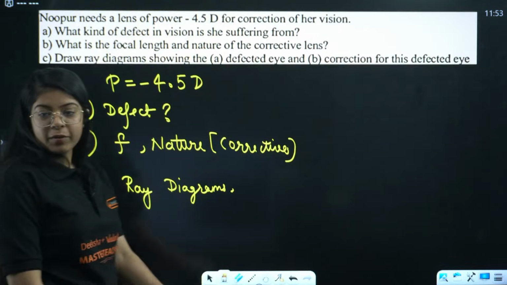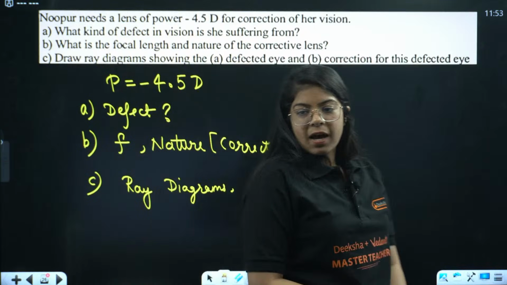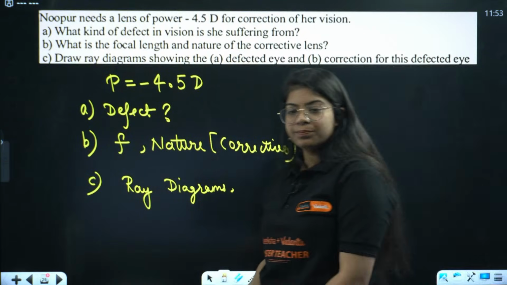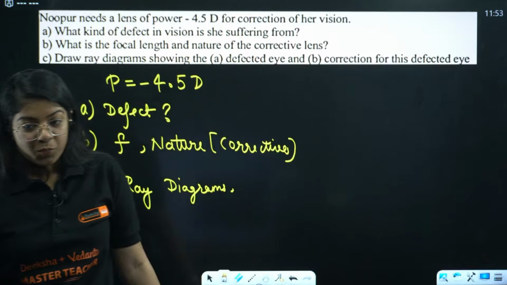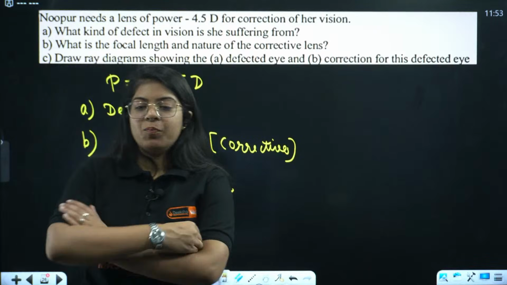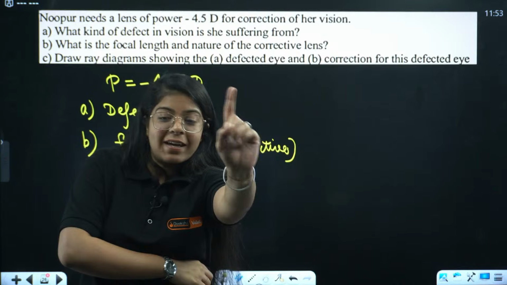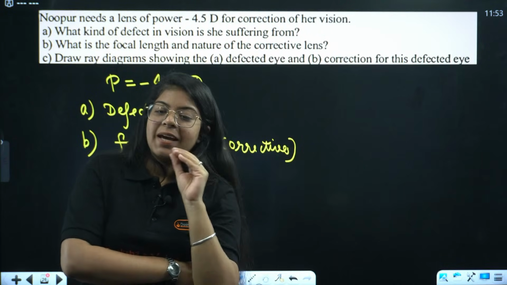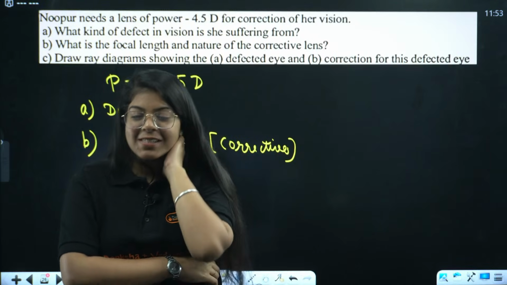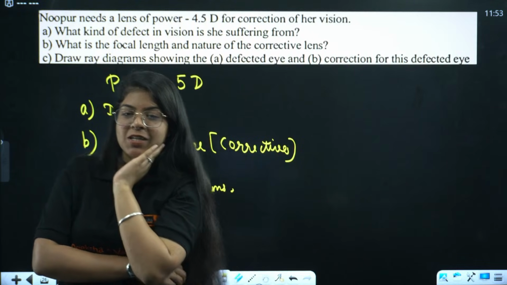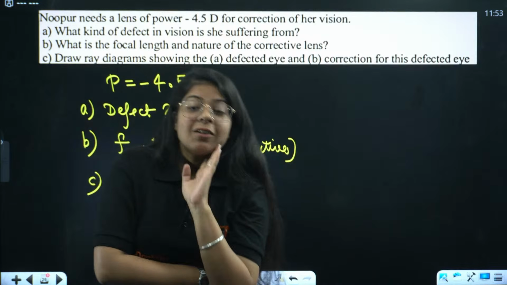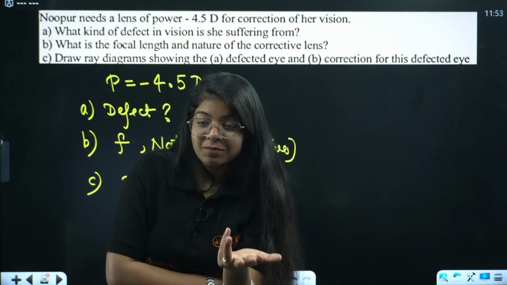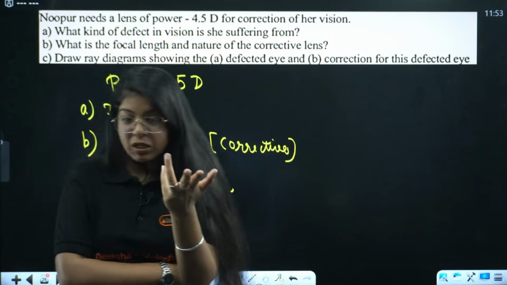Let me know, everyone. Hi Ayushi, how are you? Myopia, Sharma ji is saying myopia. Along with why, everyone? A is myopia, B is concave lens. Yes, Sudhanshu, very good. Kirti, Sharma ji, why is the defect myopia? We are here to learn.